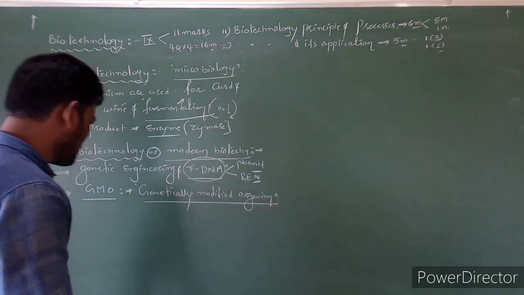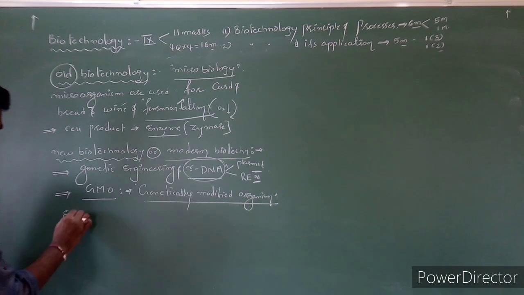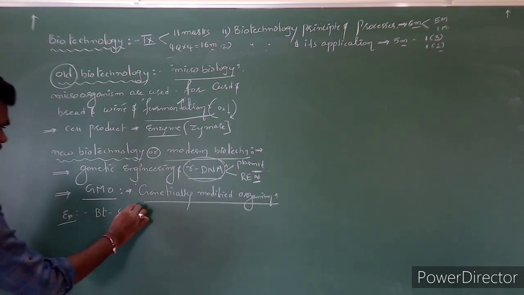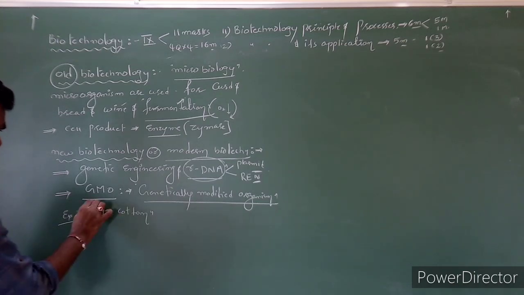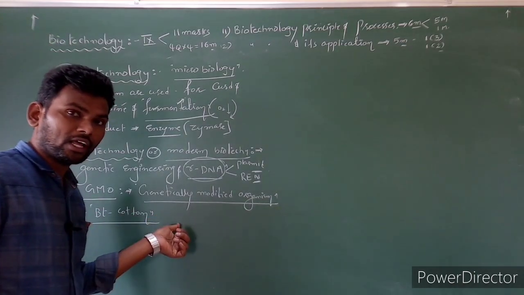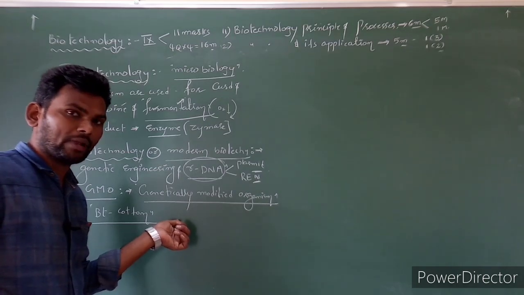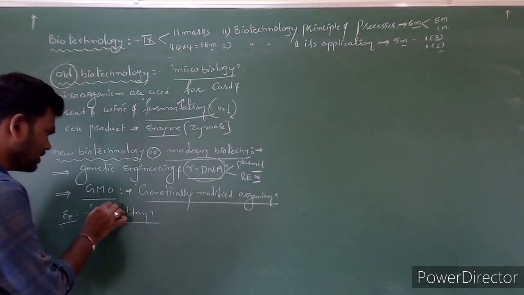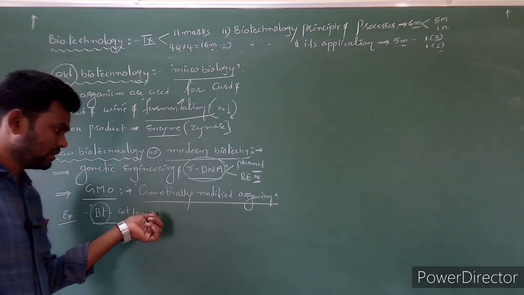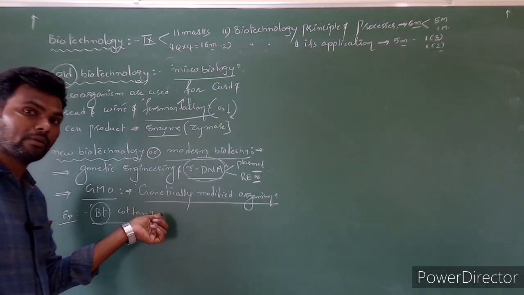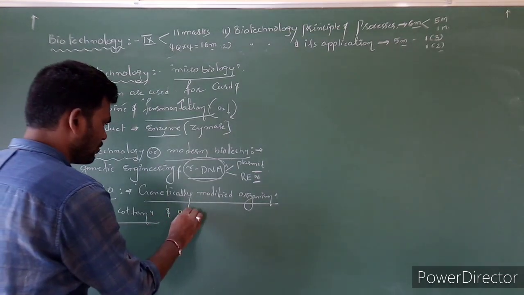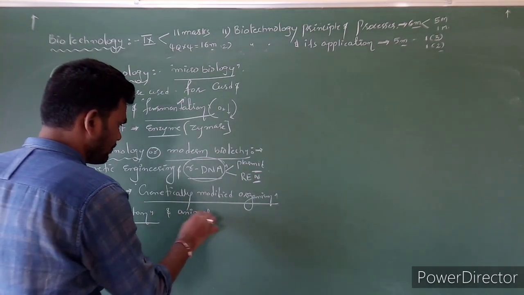Clear? For example, the best example is BT cotton. This is a genetically modified crop, a cotton plant. BT means Bacillus thuringiensis. It is a pest resistant plant. Clear? Like the same, cows or a number of animals are produced.